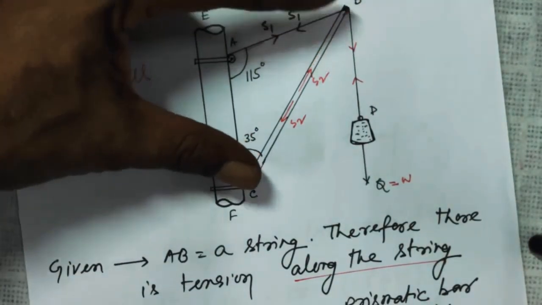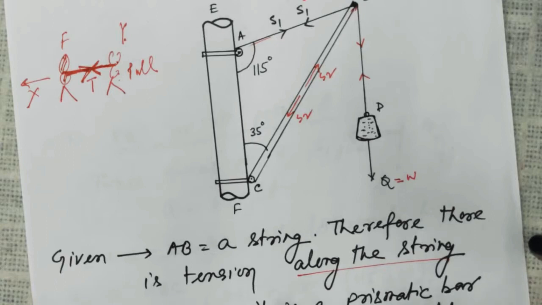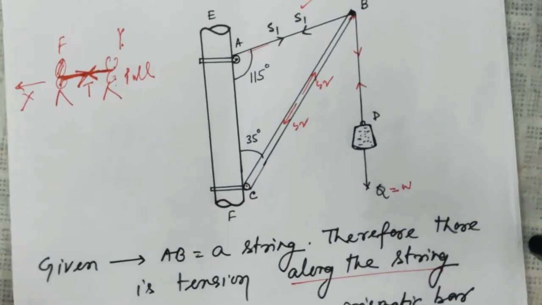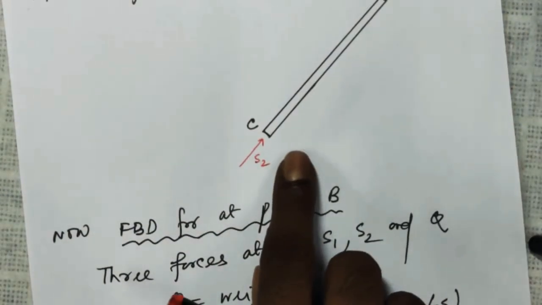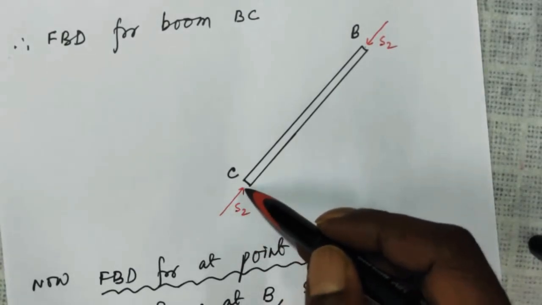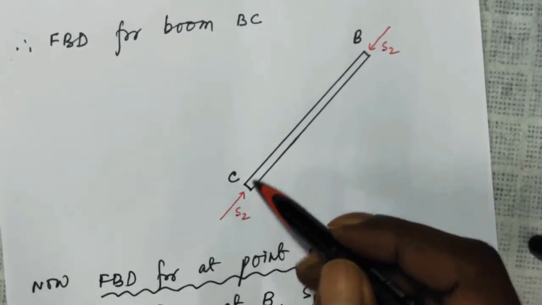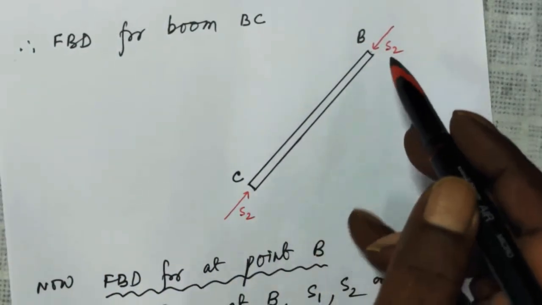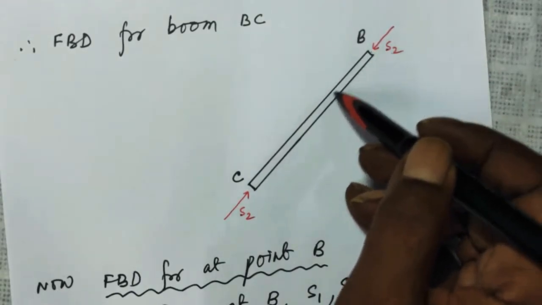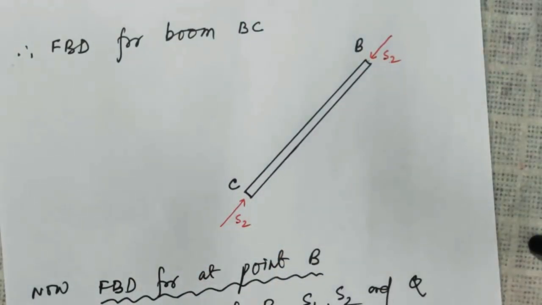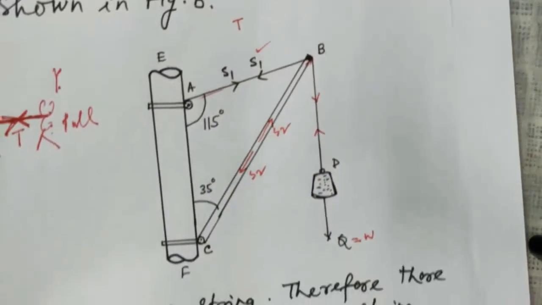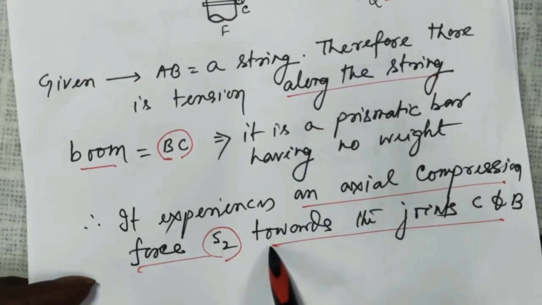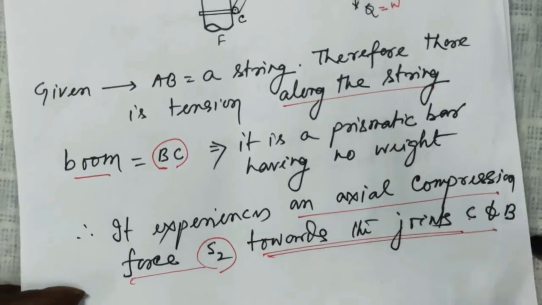It will be compressed, right? So by transmissibility of the force, which I will show here, you can transmit this compressive force S2 to this side along the axis. You can transmit the same S2 along the axis towards this side. So it experiences an axial compression force S2 towards the joints, that is C and D.